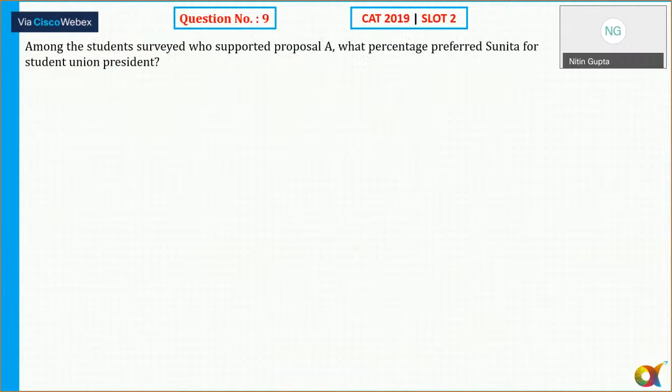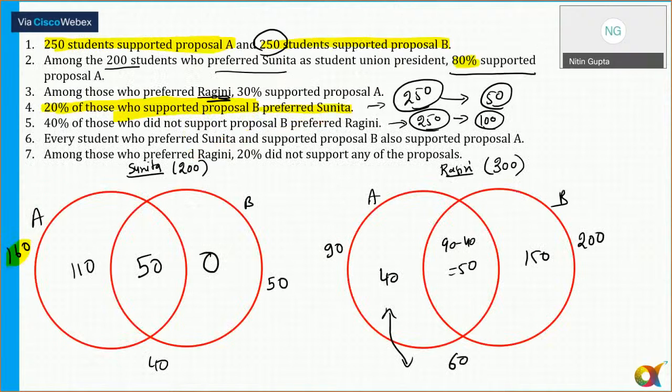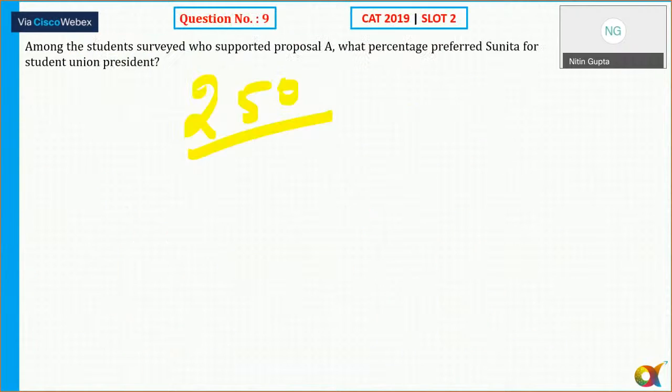Okay. So question number 9. Among the students who supported proposal A, what percentage preferred Sunita for student union president? Okay. What percentage preferred Sunita for student union president? That is 90. Yes or no?